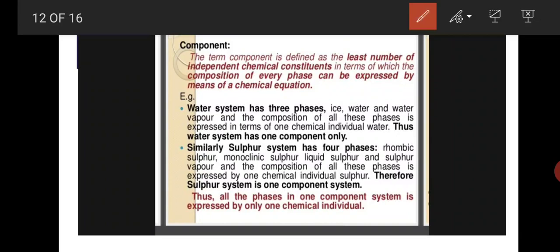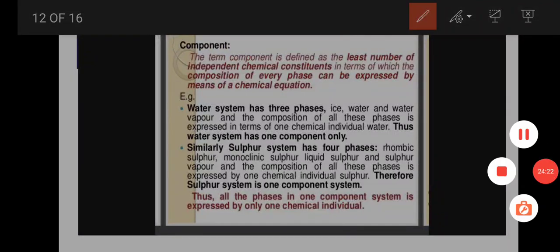Component means the chemical formula of a compound. Thus, all the phases in a one component system are expressed by only one chemical formula. Okay, this is about component.